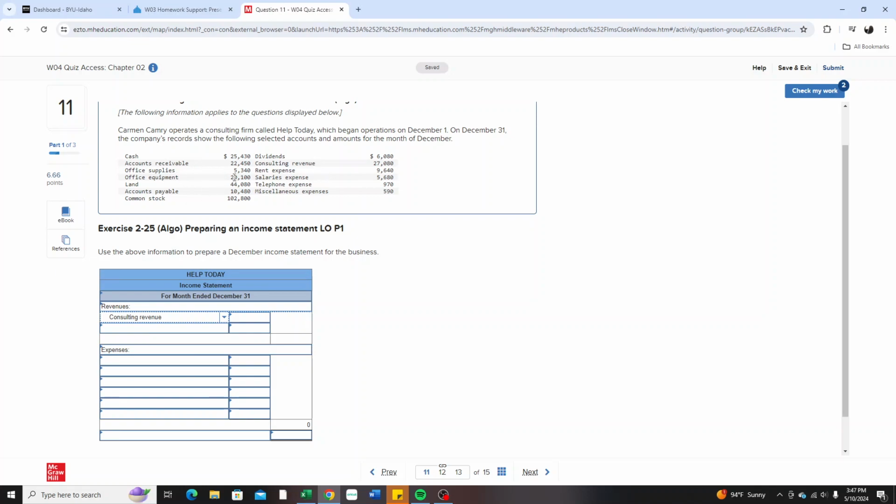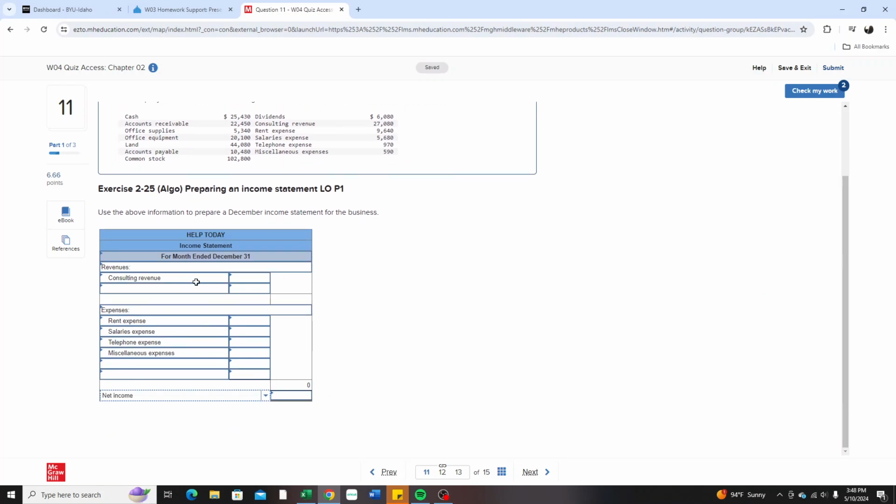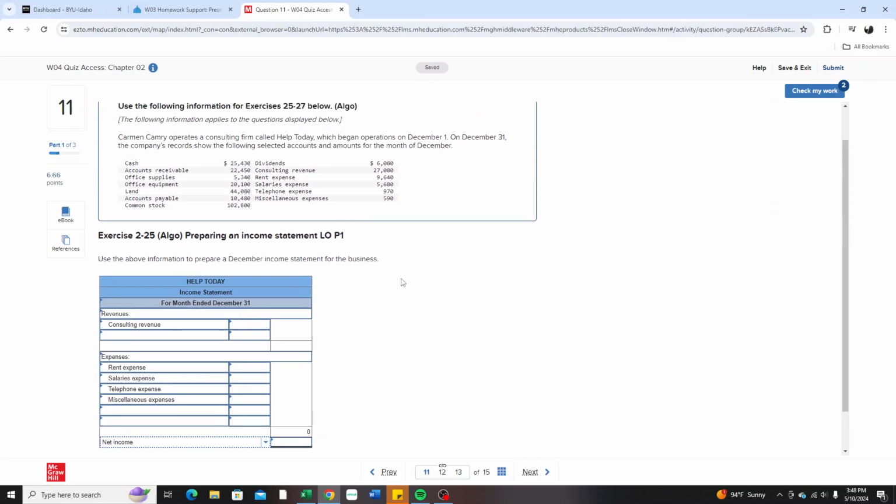And we're going to see all of our expenses. The only expenses I see are these four here. So we're going to start with rent expense. We're going to have salaries. Then we have telephone. Then we have miscellaneous. Okay, and then down here is going to be our net income, because that's what we want to get from the income statement. So consulting revenue, that's going to be